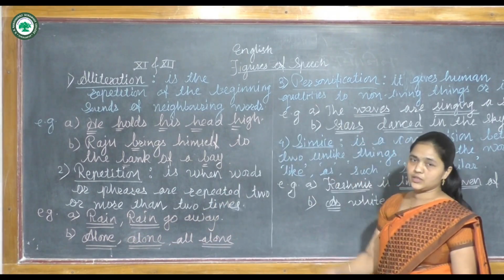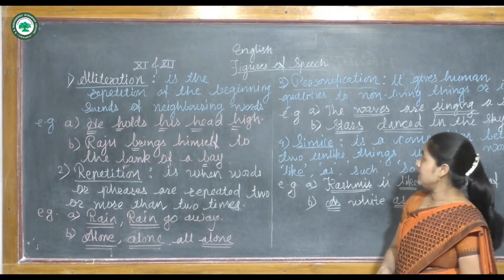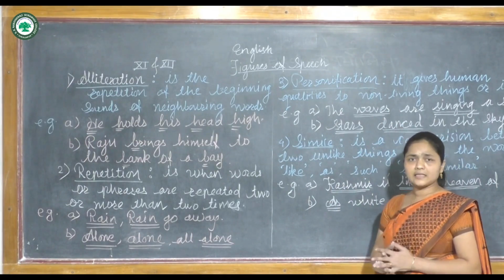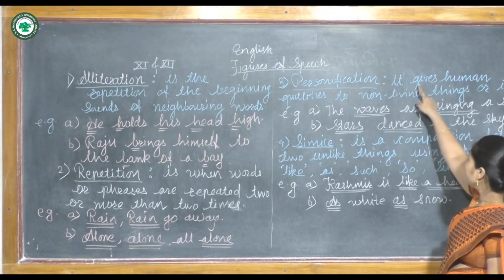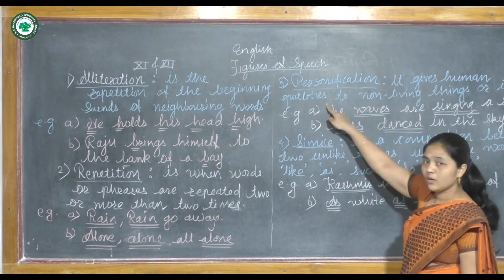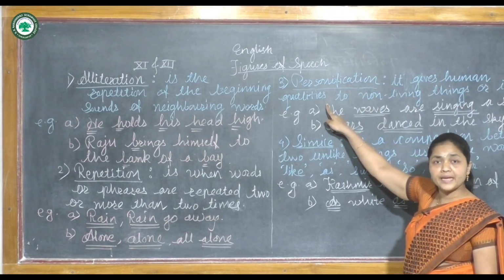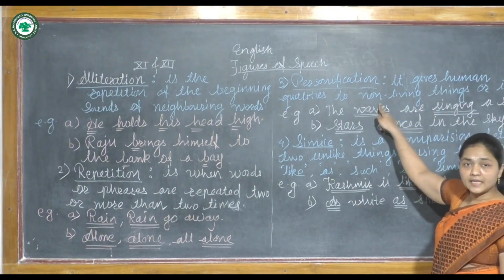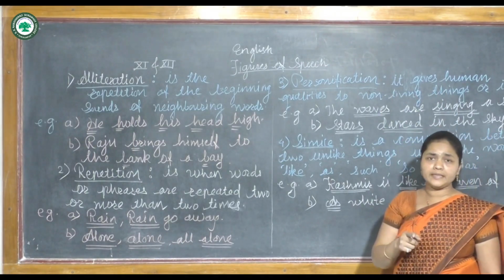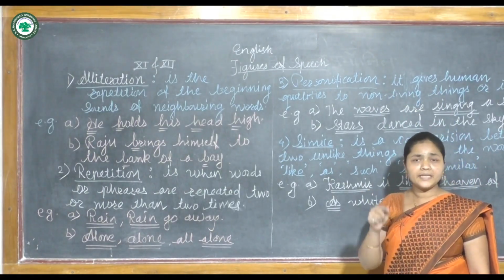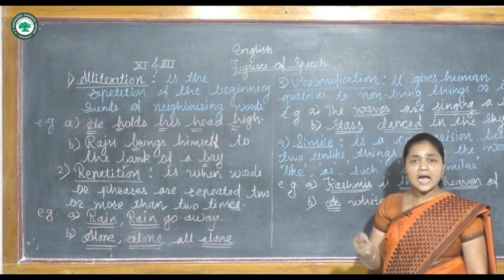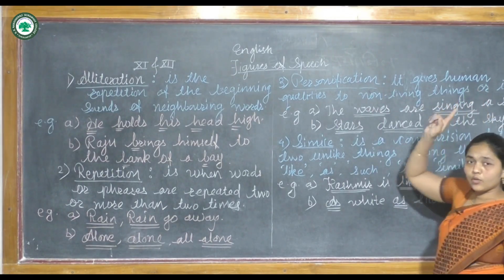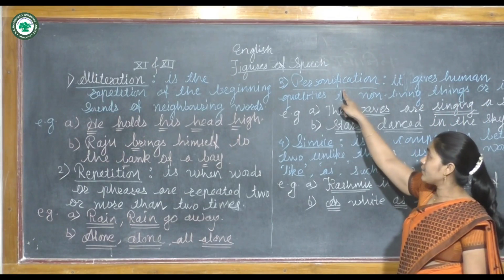Now the third figure of speech we are going to see is personification. So what do you mean by personification? In personification, human qualities, or we can call them living being qualities, are given to non-living things or inanimate things. When human or animate being qualities are given to inanimate things or non-living things or ideas, we call it personification.